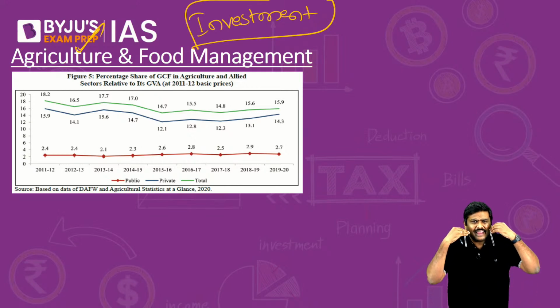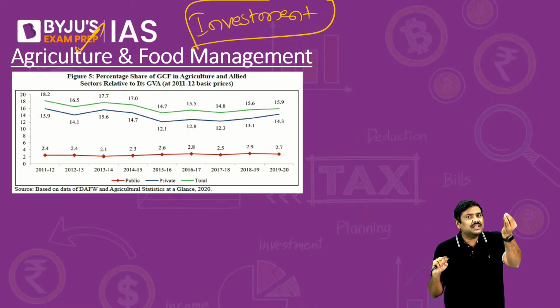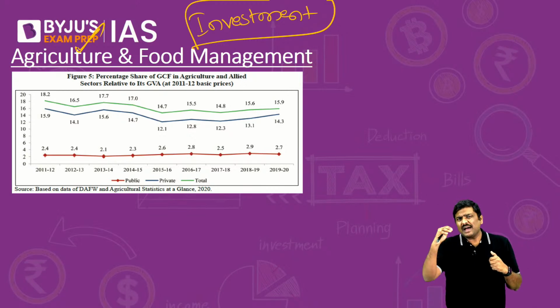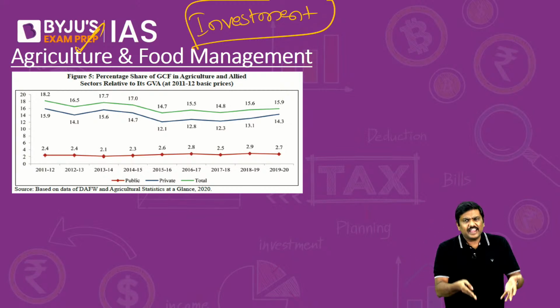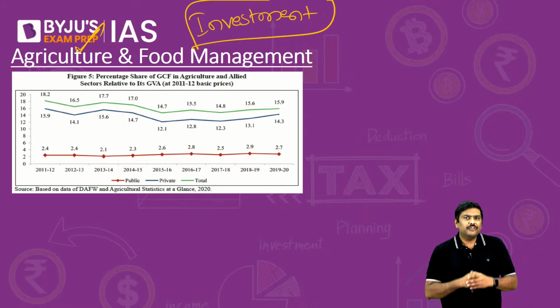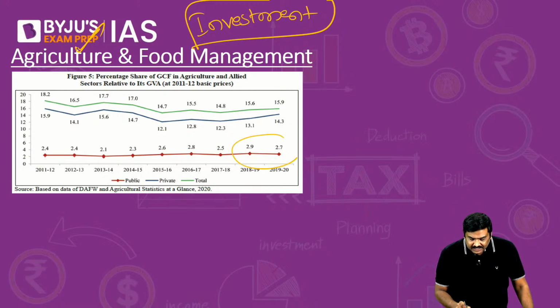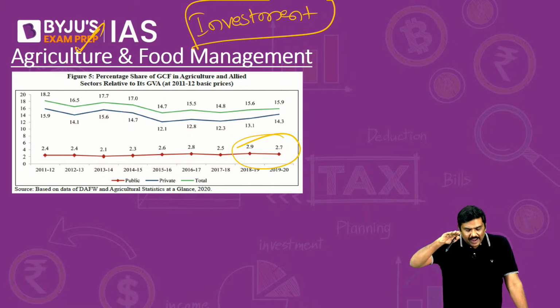And it is not any important or any difficult issue to understand. In the budgeting we have discussed, the Government of India wants to increase capital expenditure. In the manufacturing sector, in the infrastructure sector, the government wants more and more investment to be done. The same thing is applicable to the agriculture sector. We want more and more investment to happen. But what is the status of the investment currently? The public sector investment, that is generally done by the government, has been in the range of 2 to 3%.